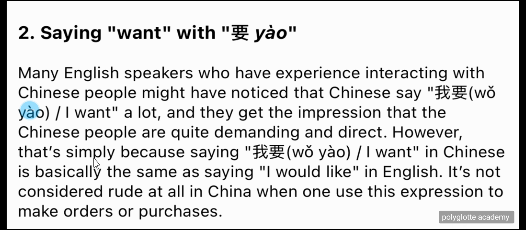However, that's simply because saying 我要, I want, in Chinese is basically the same as saying I would like in English. It's not considered rude at all in China when one uses these expressions to make orders or purchases.